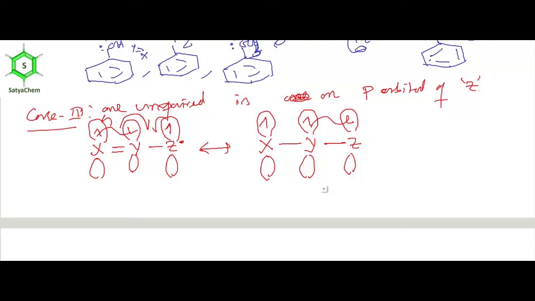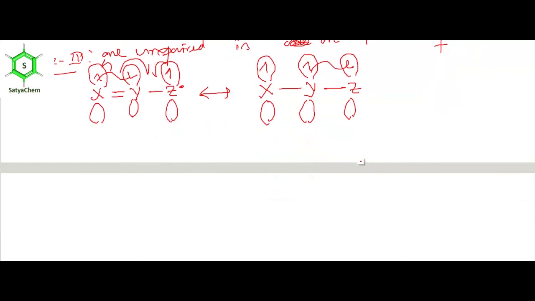Now we'll use this framework, this scheme, to draw the resonance structure of the benzyl free radical, CH2 dot.